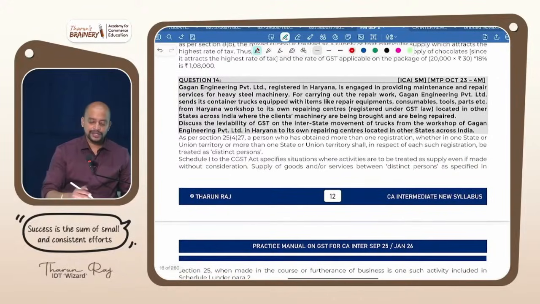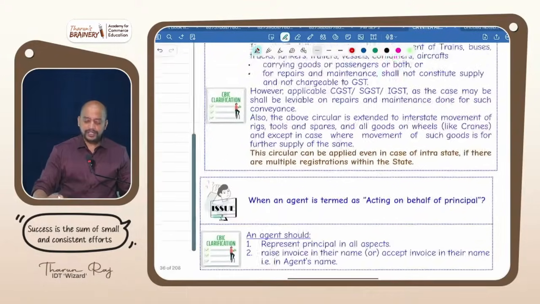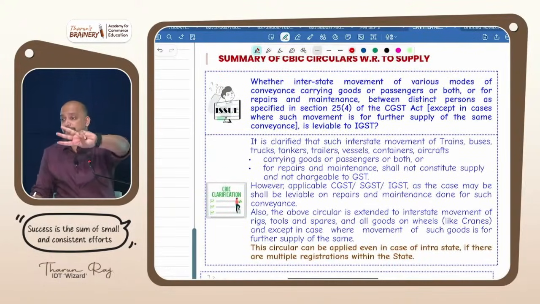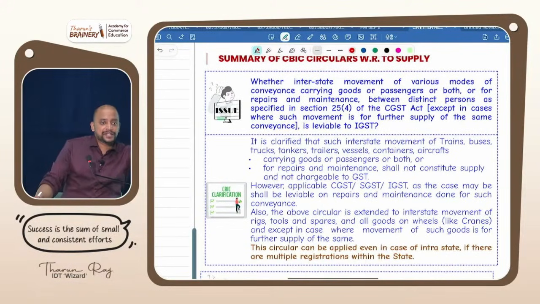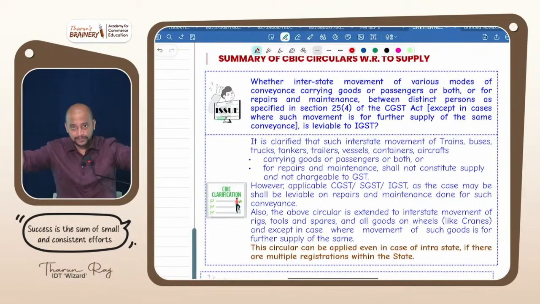Then look into question number 14. This 14 is related to one circular on movement of conveyance between distinct persons. Okay, please concentrate. Whenever there is a movement of conveyance between distinct persons, this is that circular. There are 3 points you need to remember. First I will explain, listen. From one distinct person to another distinct person.